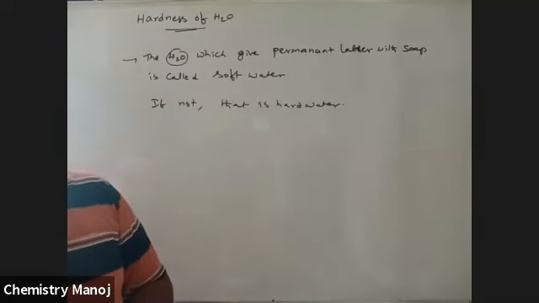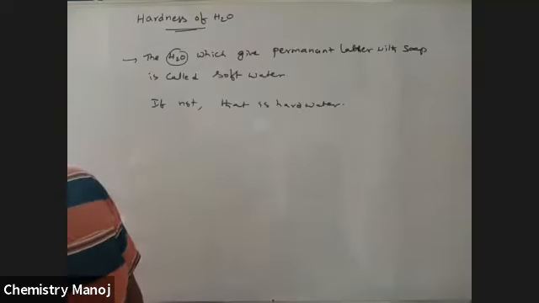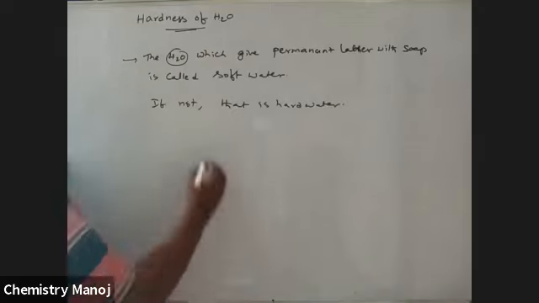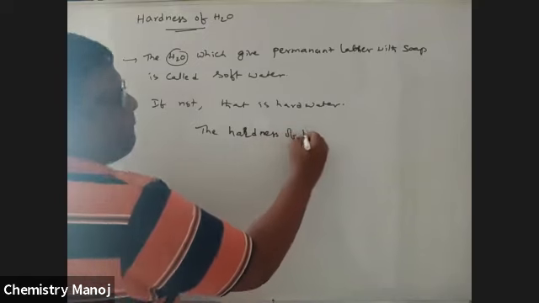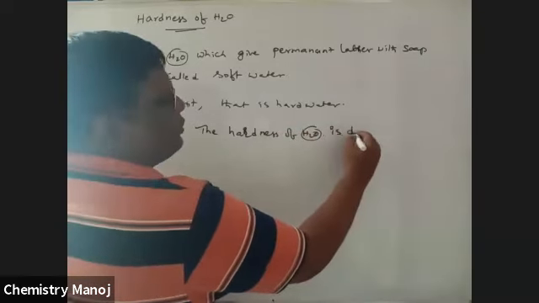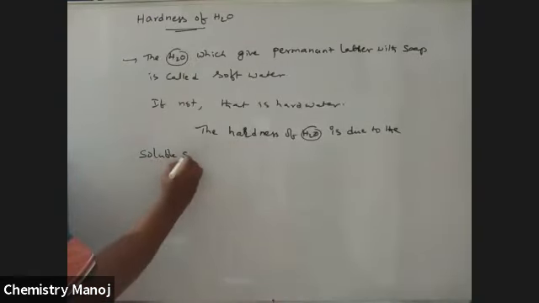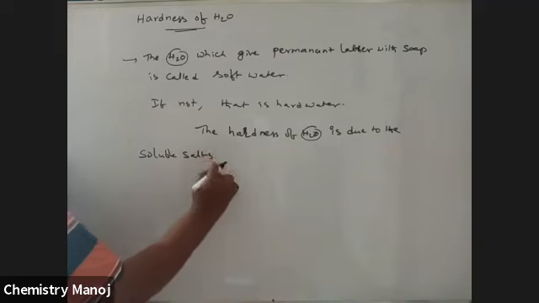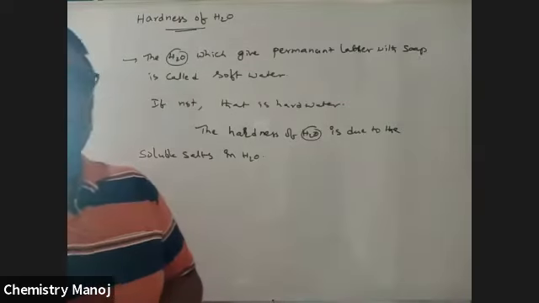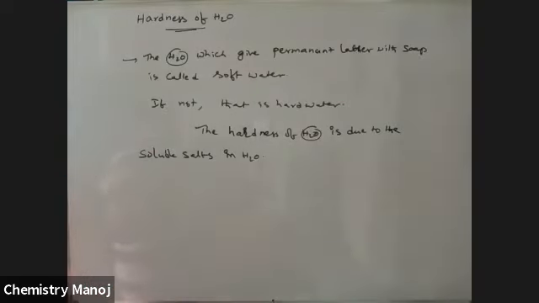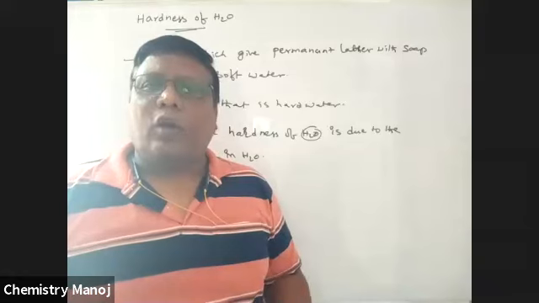Why does water have hardness? The concept is called hardness, and such water is called hard water. This hardness of water is due to the soluble salts in water. The hardness of water is due to the solubility of salts.